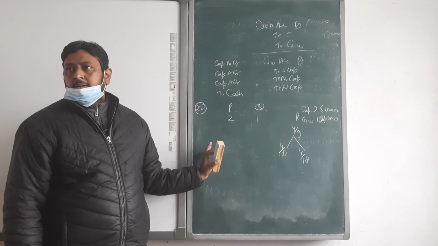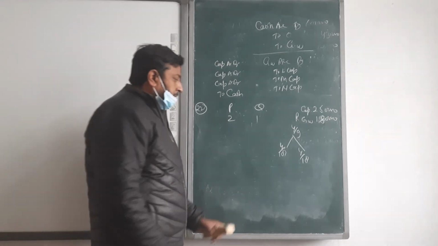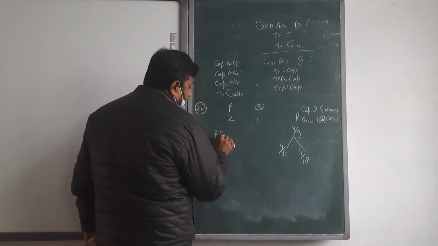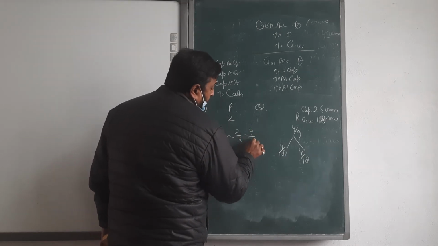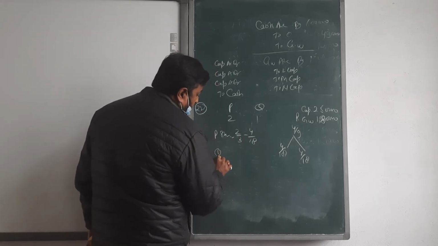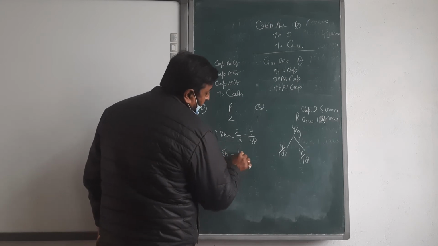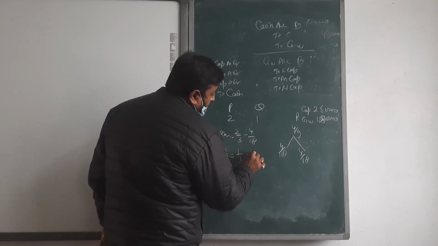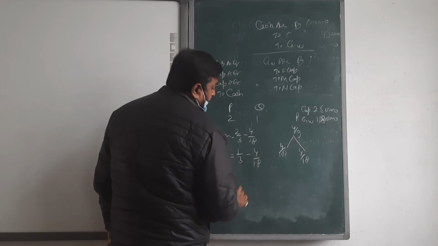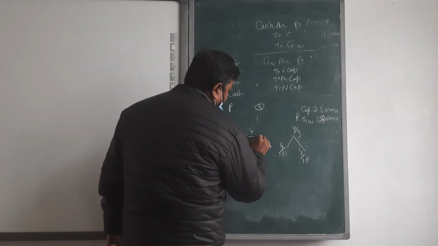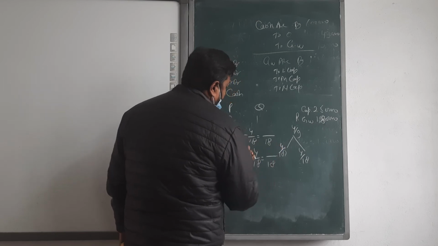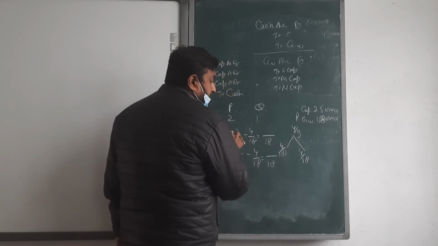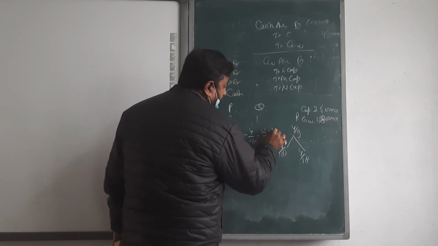First we are going to calculate the new profit sharing ratio. Easy, no? What are you doing? P's share is 2/3 minus 4/18, and Q's share is 1/3 minus 4/18. Okay? Then 18 and 18, how many times? 6. 6 into 2 is 12 minus 4.